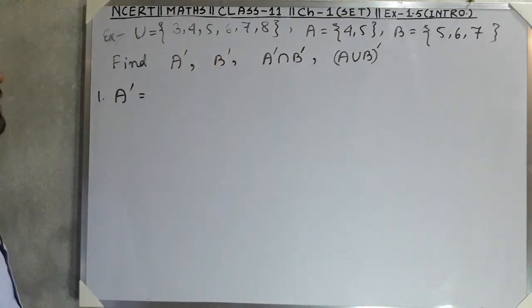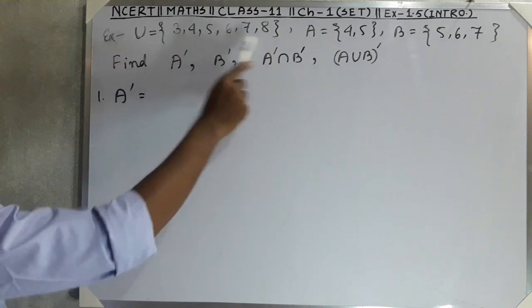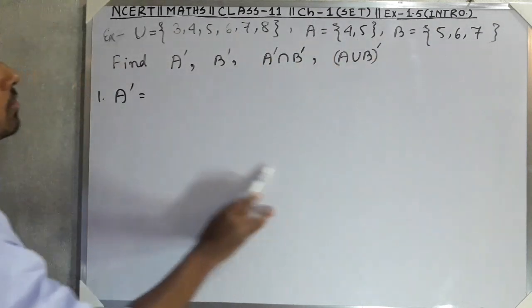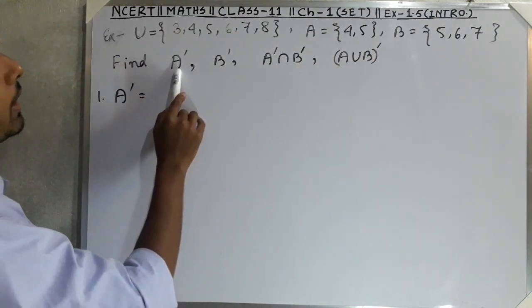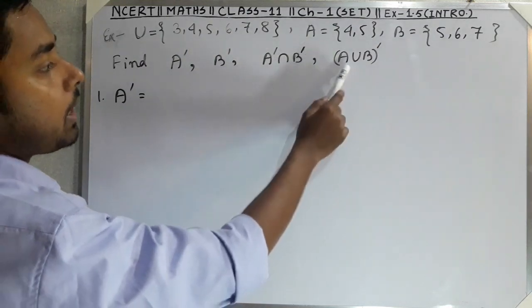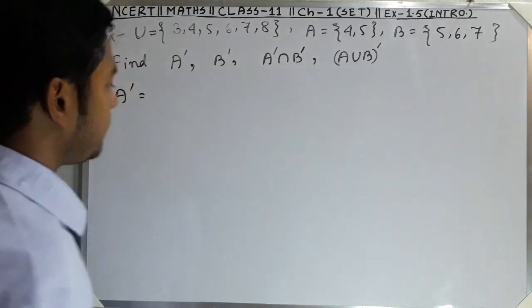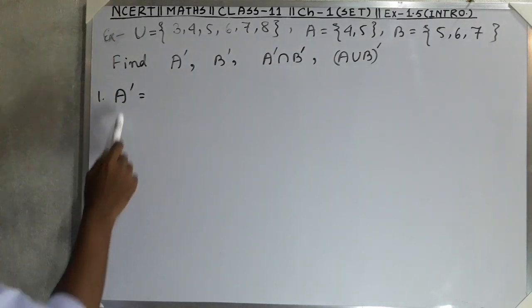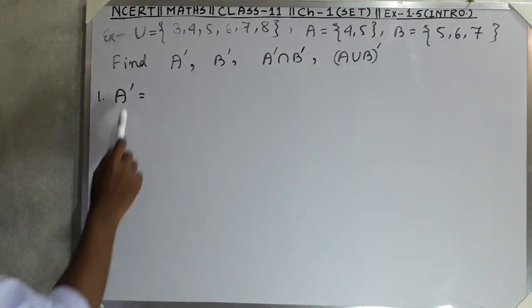So we have taken another example. The universal set is this one, A is this one, B is this one, and we have to find A complement, B complement, A complement intersection B complement, and A union B complement. First we will solve question 1, A complement.